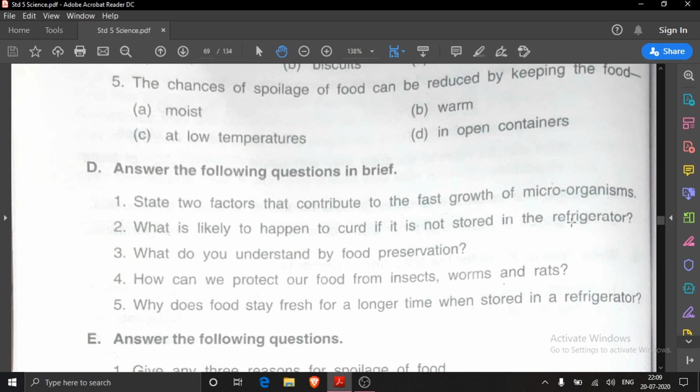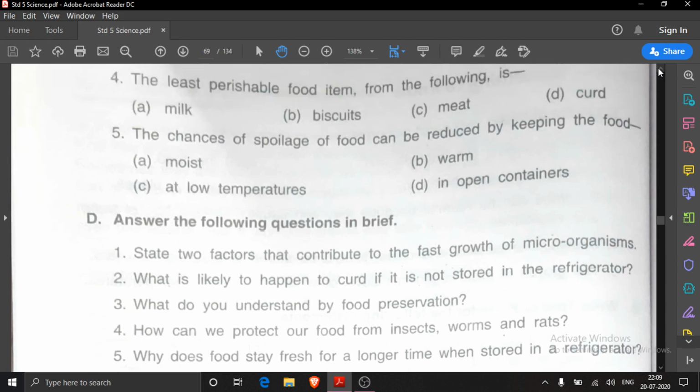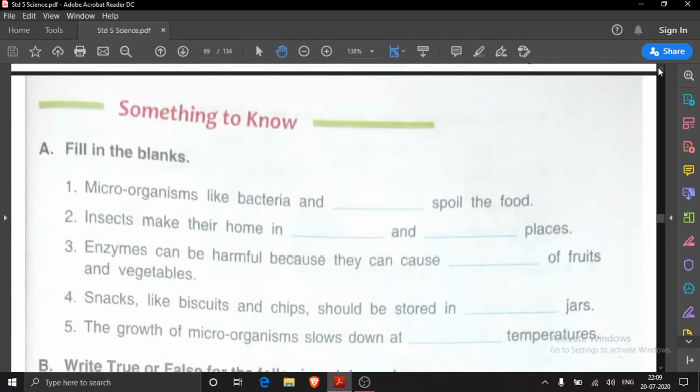And that's why where do we keep the food items? In the refrigerator. But here the question is, what is likely to happen to curd? Curd is made from milk. If it is not stored in the refrigerator, what you will write in the answer? If curd is not stored in the refrigerator, then it will become sour.